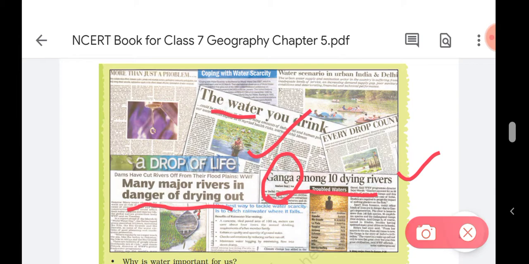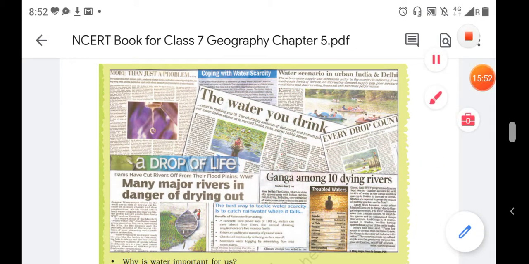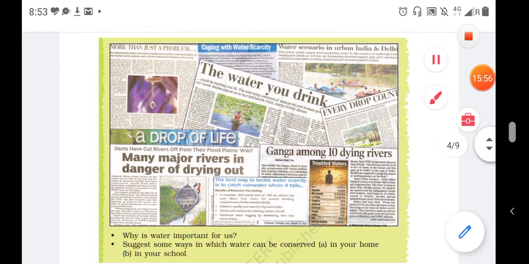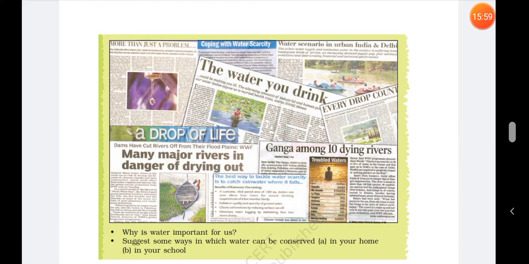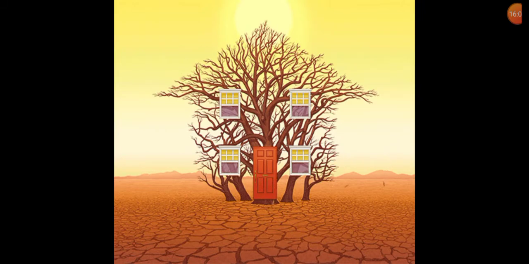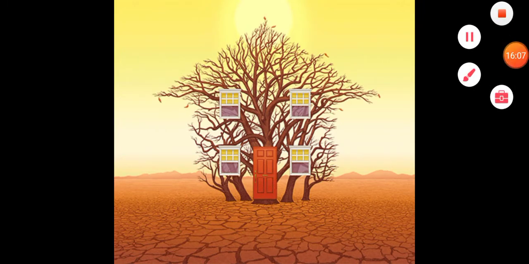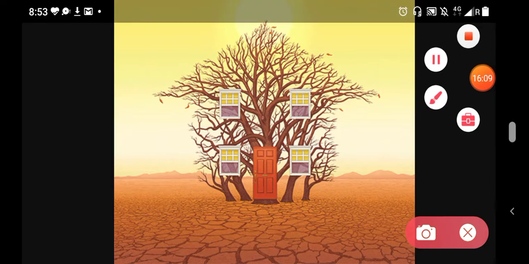So, the water scenario in urban India and Delhi. Okay, every drop counts, more than just a problem. Coping with water scarcity. There are lots of problems we can face, and people are still facing them in the world, because of the lack of safe and fresh drinking water. Somewhere people are wasting lots of water, and somewhere people are facing drought.